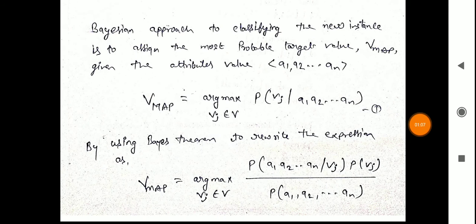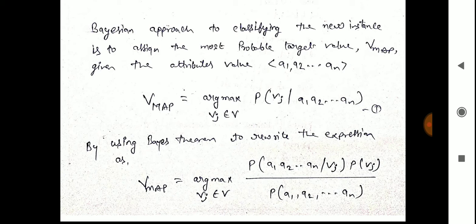The Bayesian approach to classifying the new instance is to assign the most probable target value, Vmap, given the attribute values a1, a2 up to an. So the value of Vmap is argmax over vj belonging to V of P(vj | a1, a2, a3 up to an).